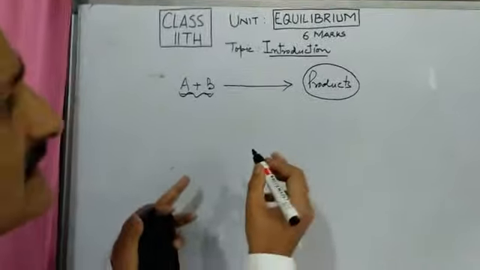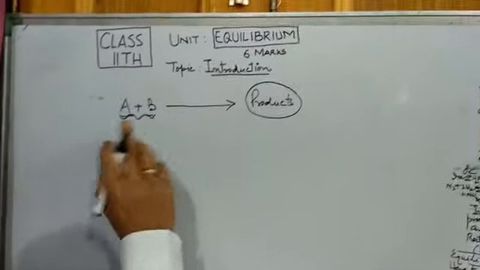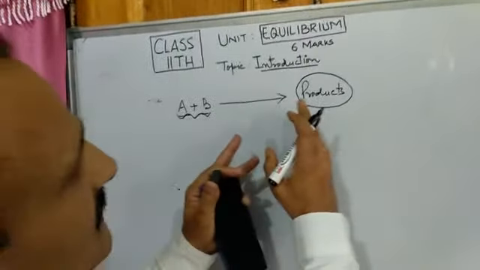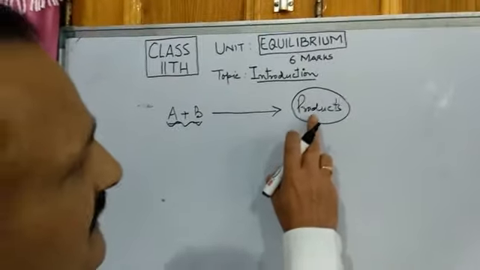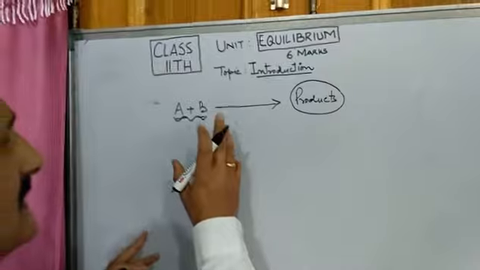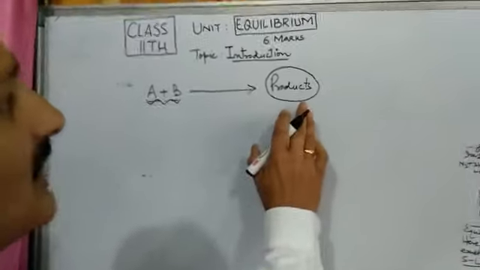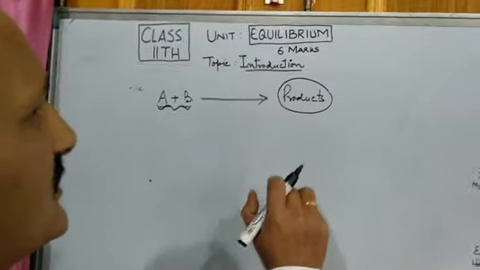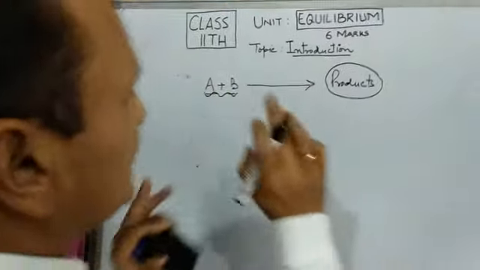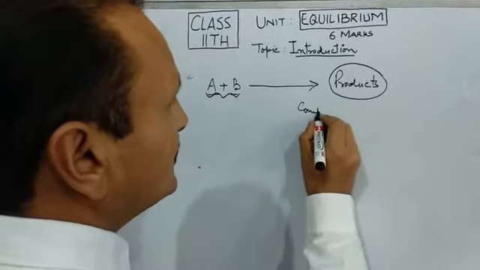In other words, with the passage of time, our reactants disappear because they get consumed, and that results in the appearance of products, that is, products are formed. In terms of concentration, the concentration of reactants keeps on decreasing and that of products goes on increasing. So this is how a reaction takes place. When the reaction takes place, we say that the reaction has completed.